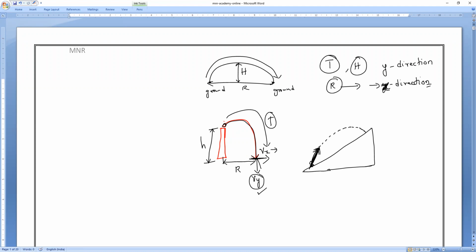Am I right, everybody? Understand? In this case, how do we find the equations of time of flight, the maximum height attained by the body, and the horizontal range? All those things we'll discuss mostly in tomorrow's class. Is it okay, everybody?